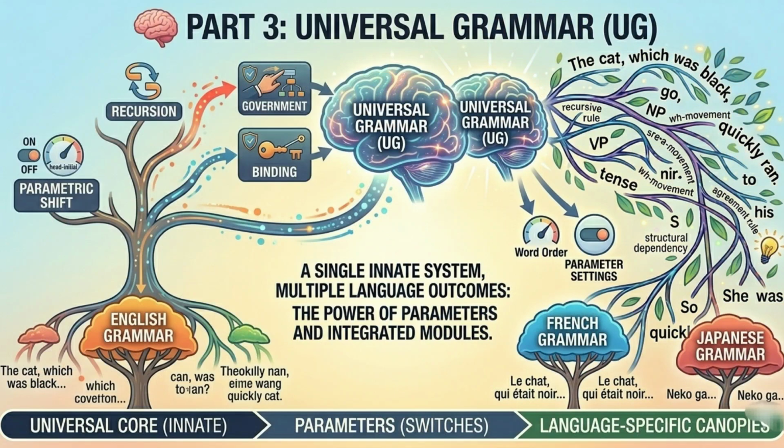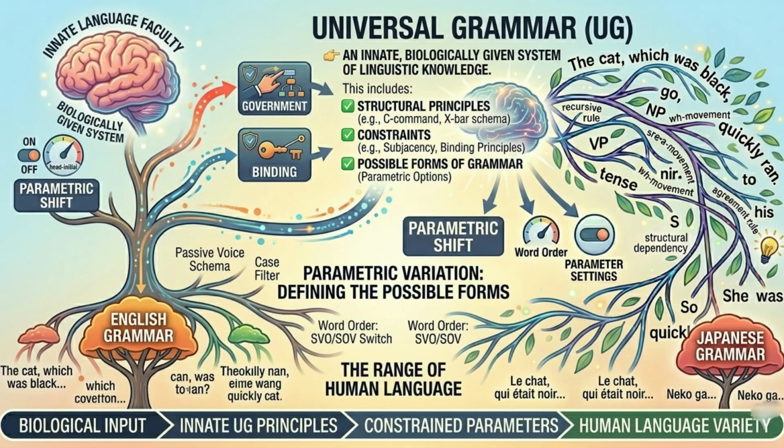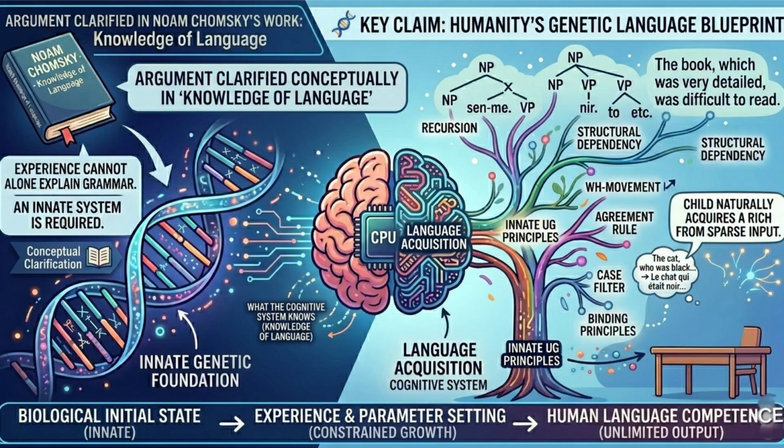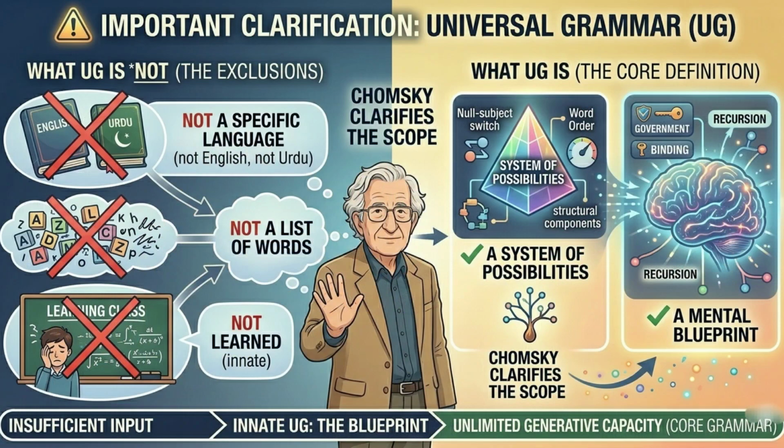Let's focus on the major part of P&P, universal grammar, also known as UG. A universal grammar is an innate, biologically given system of linguistic knowledge. This includes structural principles, constraints, and possible forms of grammar. Key claim of UG is, humans are genetically equipped for language. This idea is explicitly argued in the work, Knowledge of Language, Its Nature, Origin, and Use. Important clarification to remember, UG is not a specific language, not English, not Urdu, not a list of words, and is not learned. UG is a system of possibilities and a mental blueprint.